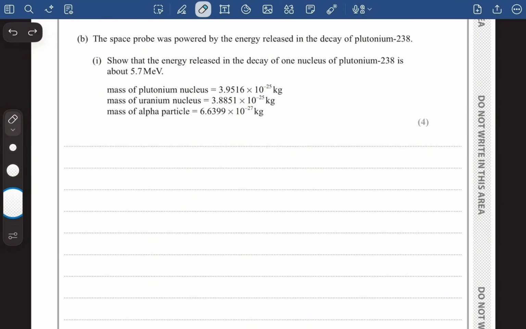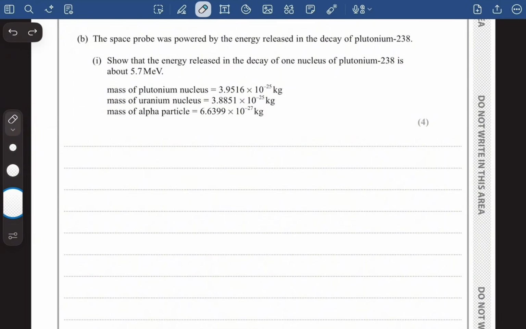Now in part B of the question, it says the space probe was powered by the energy released in the decay of plutonium 238. Show that the energy released in the decay of one nucleus of plutonium 238 is about 5.7 mega electron volt.